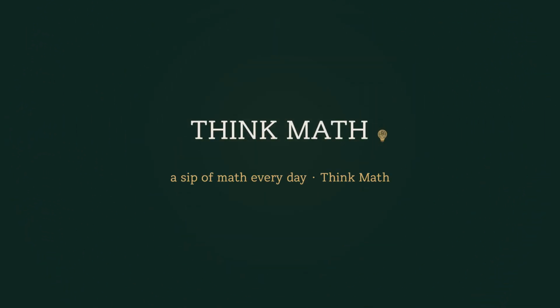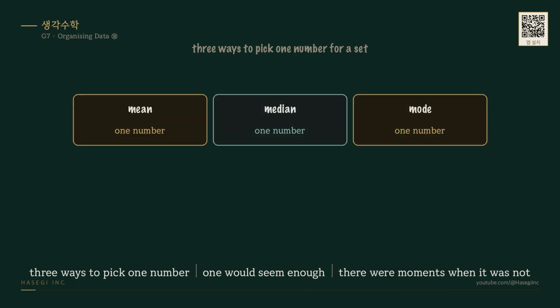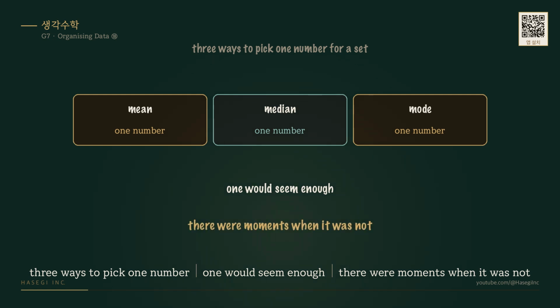Think math. There are three ways to let one number stand for a whole data set: the mean, the median, and the mode. One would seem to be enough. So why learn three? Because there were moments when one was not enough. Let us build such a moment.